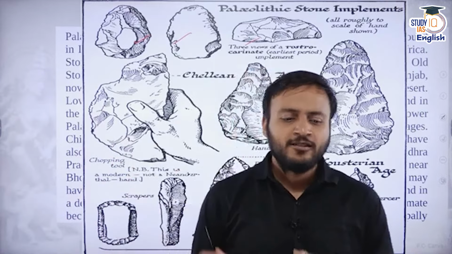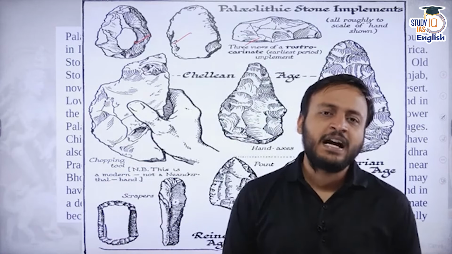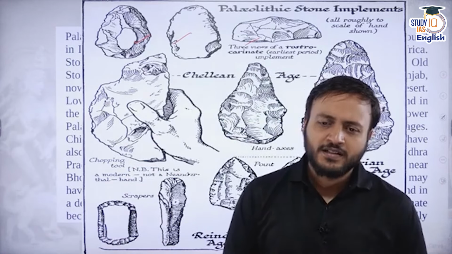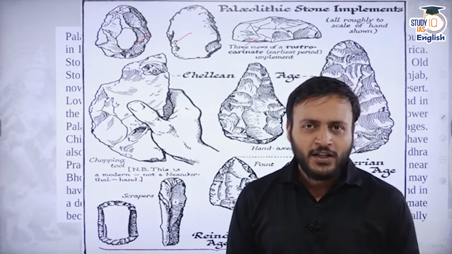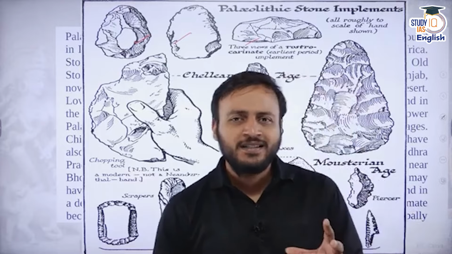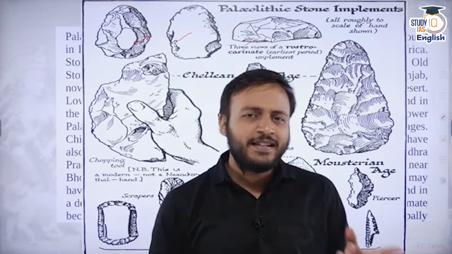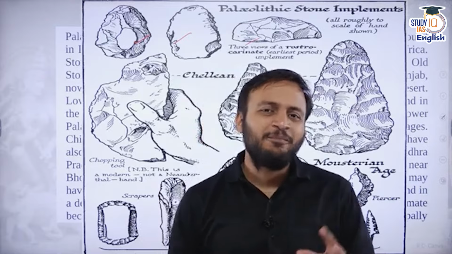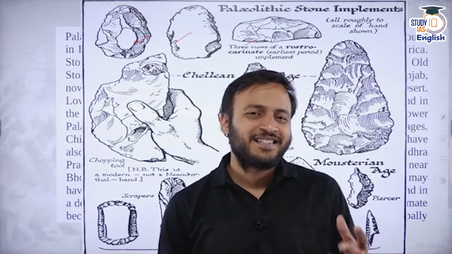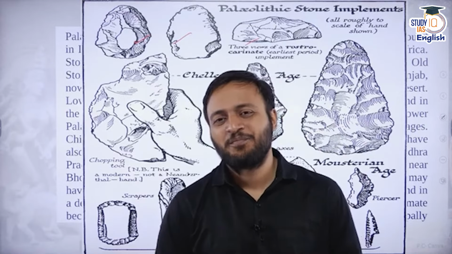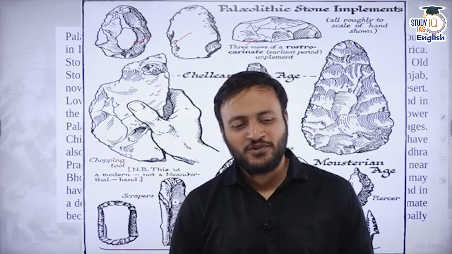That is why these are regarded as proper tools. Okay, so what are the features of Paleolithic tools? Paleolithic tools appear undressed, irregular, not properly shaped, and this is why they are comparable to some sort of uneven shaped potato. You can compare that to a potato shape.